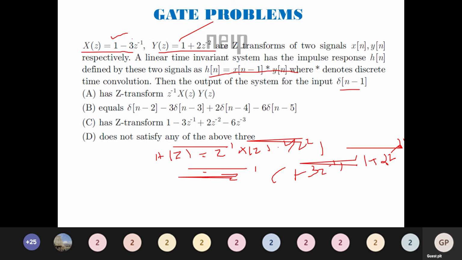So this is done. Now what we have to do is, we are asked to find for u of n to be delta of n minus 1. So I am just going to resubstitute here. What I will get here is U of z to be z power minus 1. So this function will be multiplied with z inverse. Try to multiply this function with z inverse, then find Y of z. After finding Y of z, we can find the inverse of that. I will get y of n.